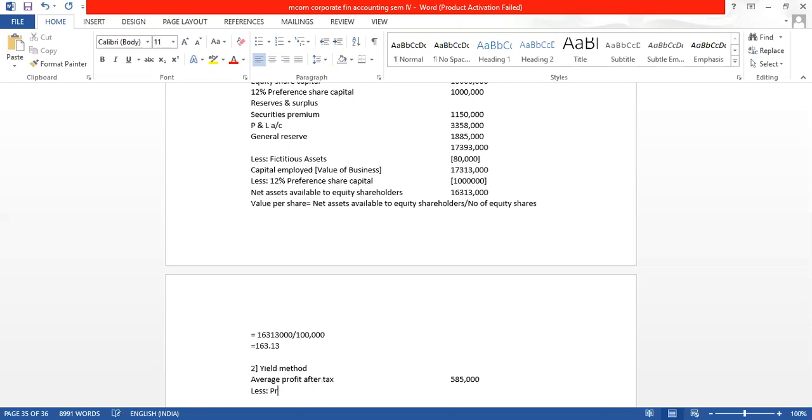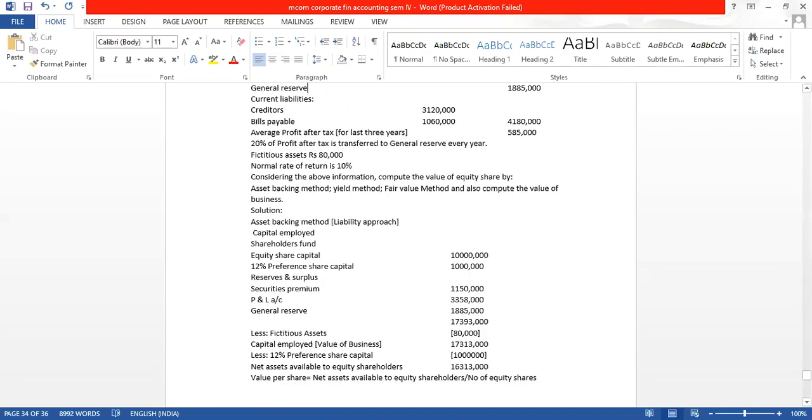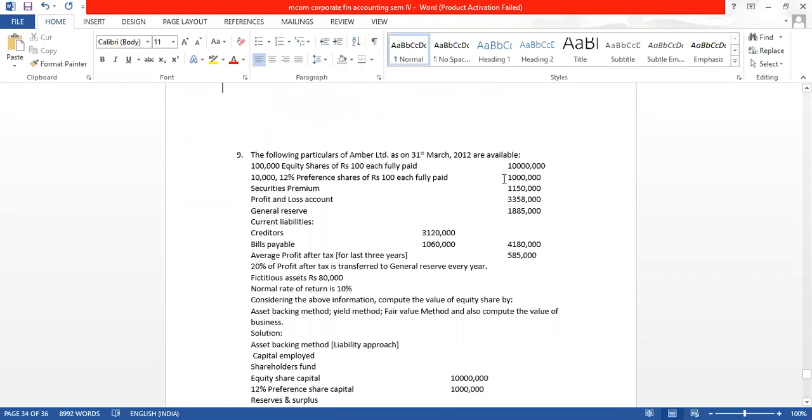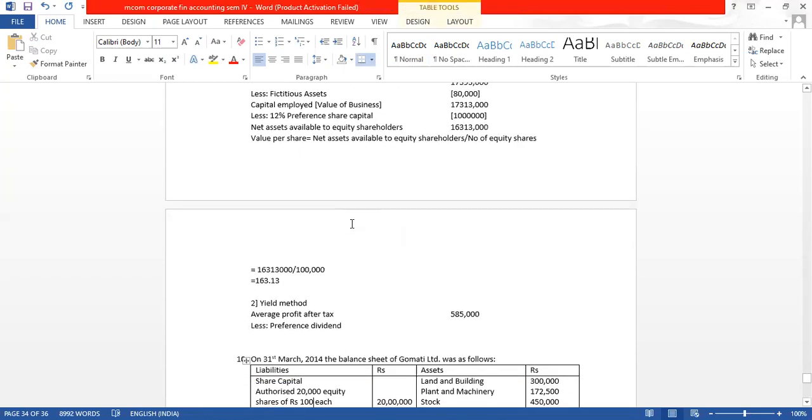From this after tax profit, firstly, we will pay the preference shareholders. We will have to pay them dividend from the profit. What is the preference share capital? It is 10 lakh. How much is the percentage of dividend? It is 12%. So we will have to pay 12% dividend on 10 lakhs.